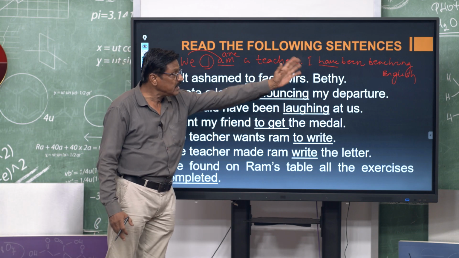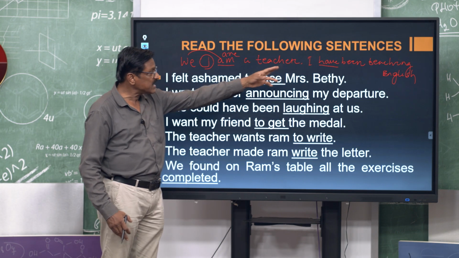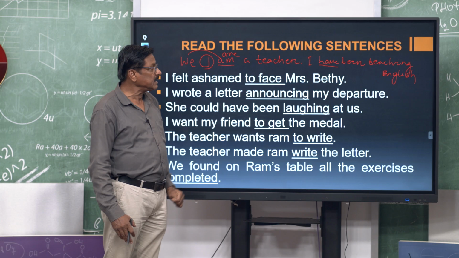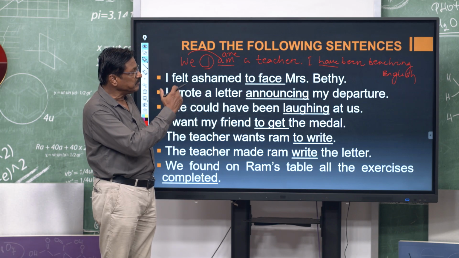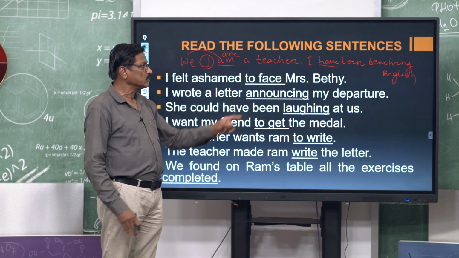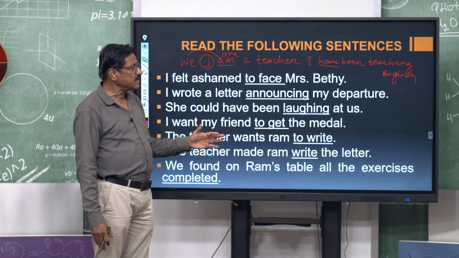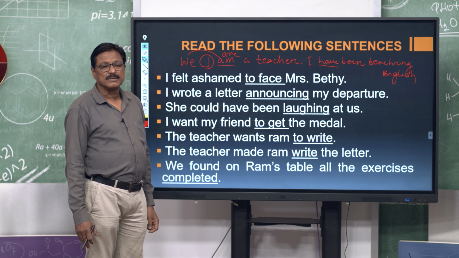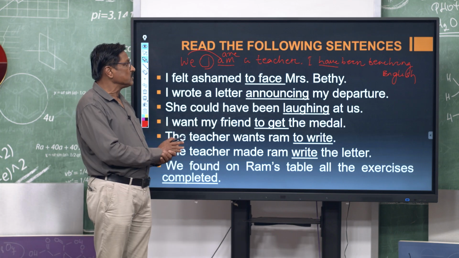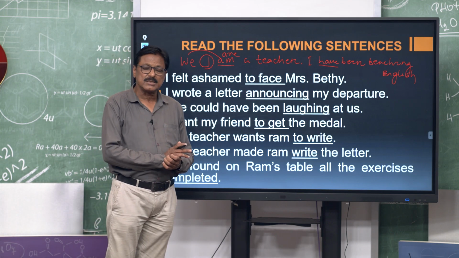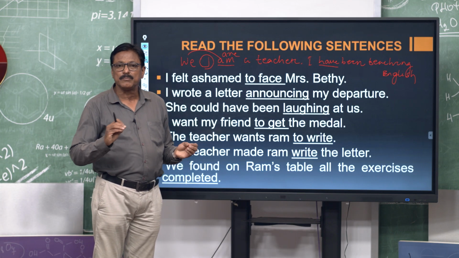Here are three verb forms, that is a verbal group. The first verb is the finite verb, that is "I had been" and "I have been". So, "have" can be changed to "had" in the past, like that, and "been teaching" are the non-finite verbs. Understand? So, today we shall discuss non-finite verb forms.